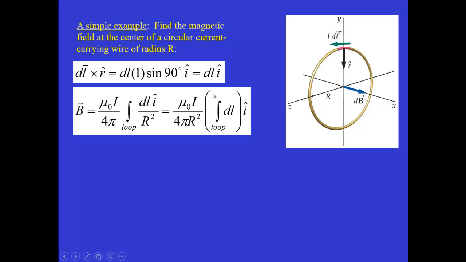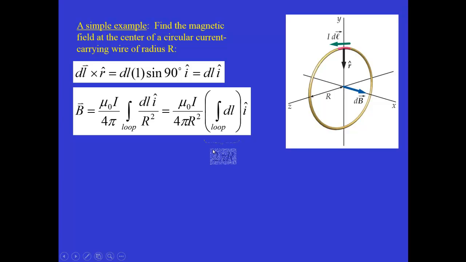And notice all that's left in this integral. It's still a vector integral, but all along the length of the loop, every point gives us a contribution to the overall vector that's in the i hat direction. So all that we really have to integrate is the entire sum of the lengths dl as you go all the way around the loop.